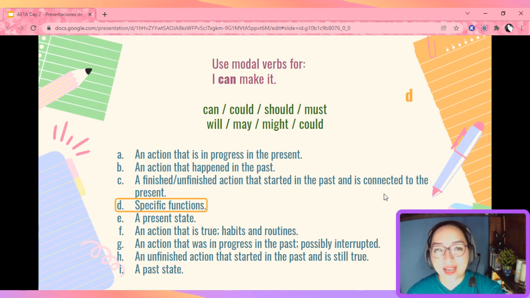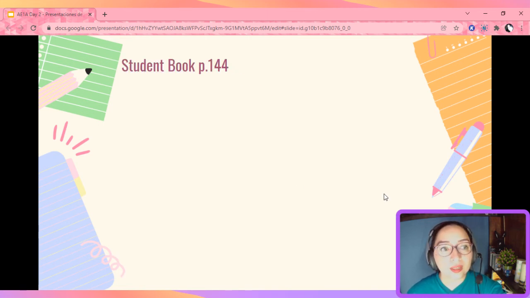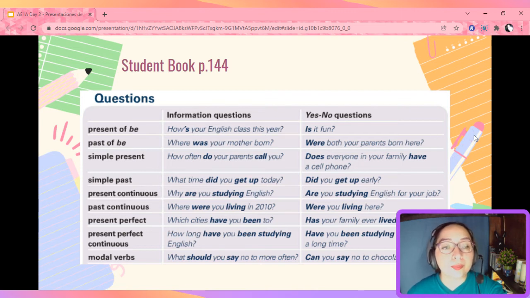Okay, let's go ahead and continue. Now, you can go to your student book page 144. Here, you're going to find information and yes/no questions with all of the structures we just reviewed. So, if you notice, for information questions, we usually use a WH word. Where, who, when, what, which, for example. And we can also use how. Now, what do we do after that?